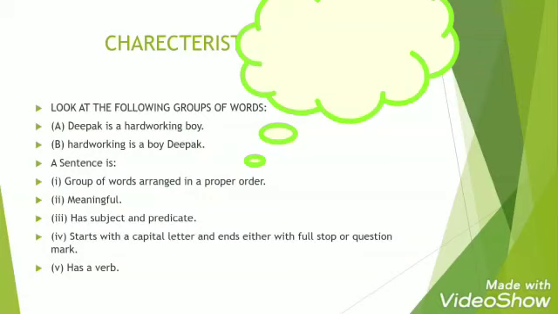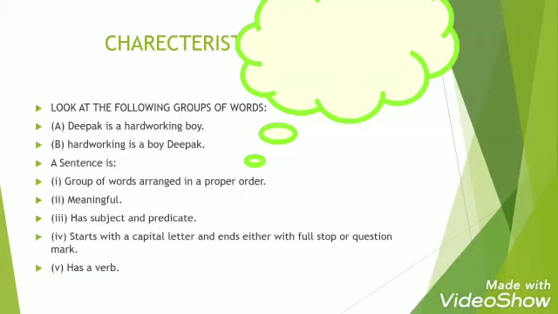Characteristics of a sentence. Before we proceed to this, look at the following groups of words. Deepak is a hard-working boy. Hard-working is a boy, Deepak. Now, if we observe these two carefully, we find that the first one is formed in a proper manner, the words are arranged in a proper order, and it's completely meaningful. While the other one does not have a sense, and its words are not arranged in a proper order. Hence, we learned that a sentence is a group of words arranged in a proper order. It should be meaningful.